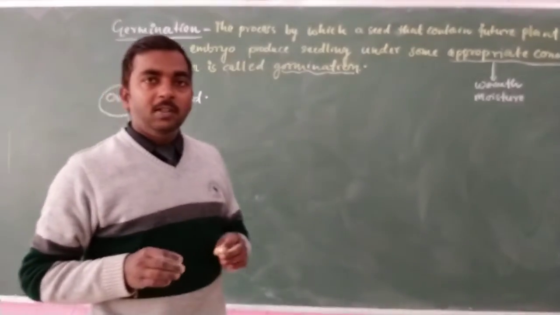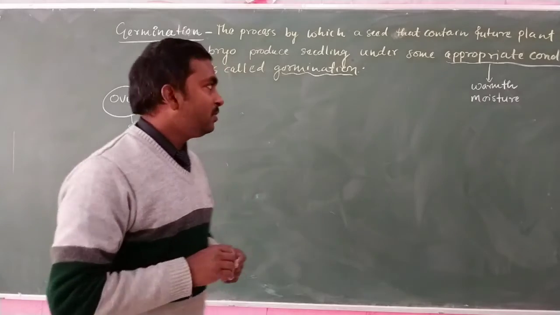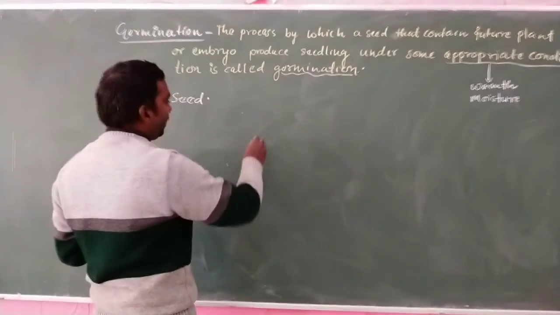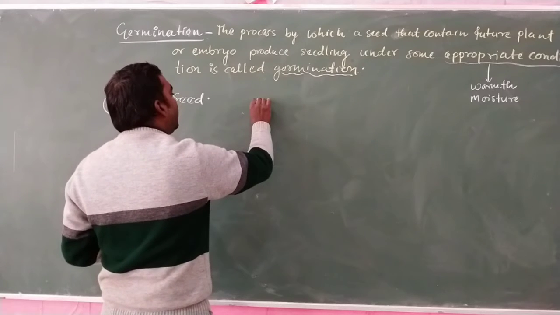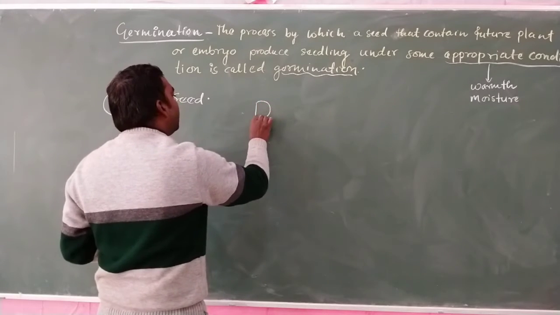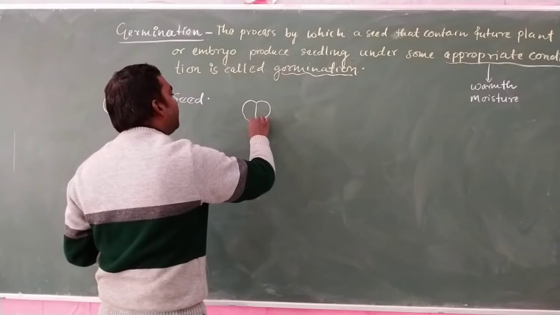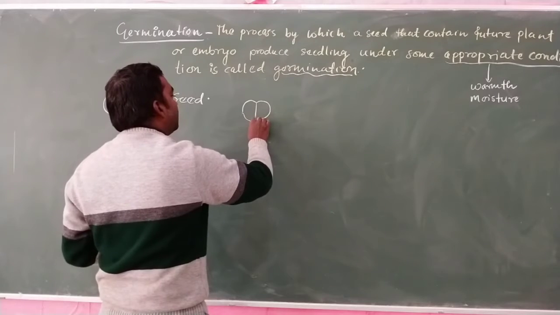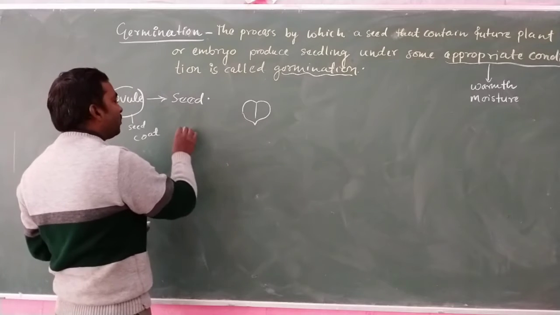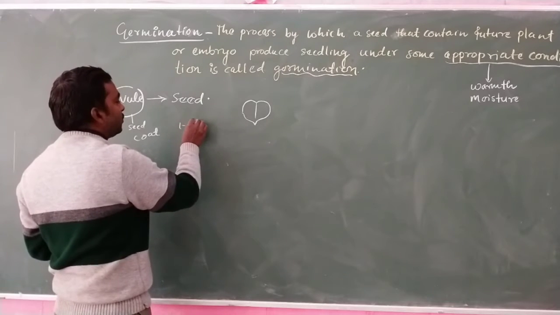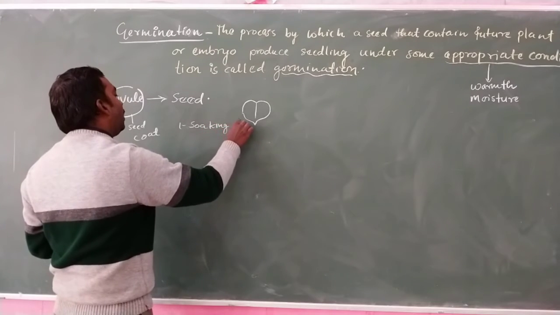What kind of structure inside the seed helps in the process of germination? We will see with the help of a diagram. Let us take a gram seed. For the process of germination, the seed is soaked in water.